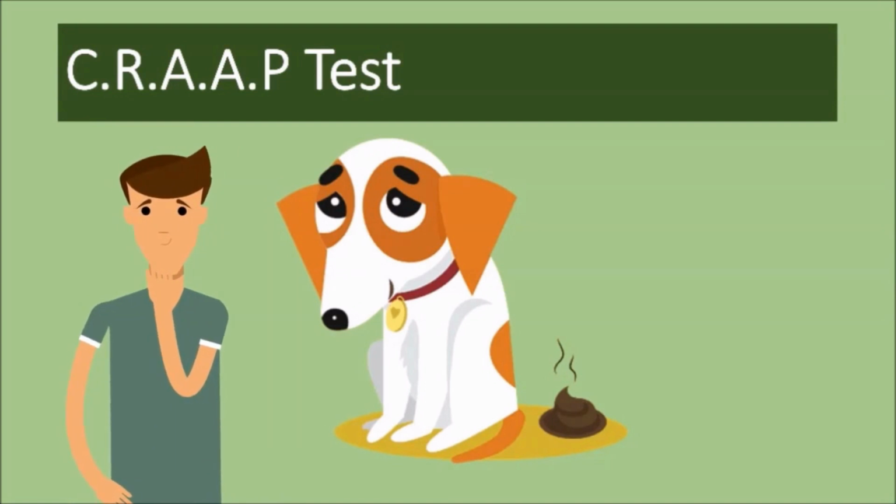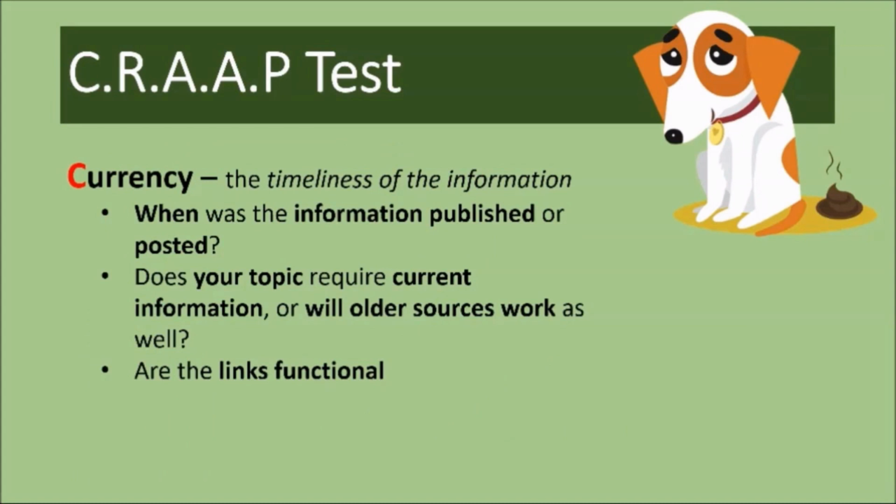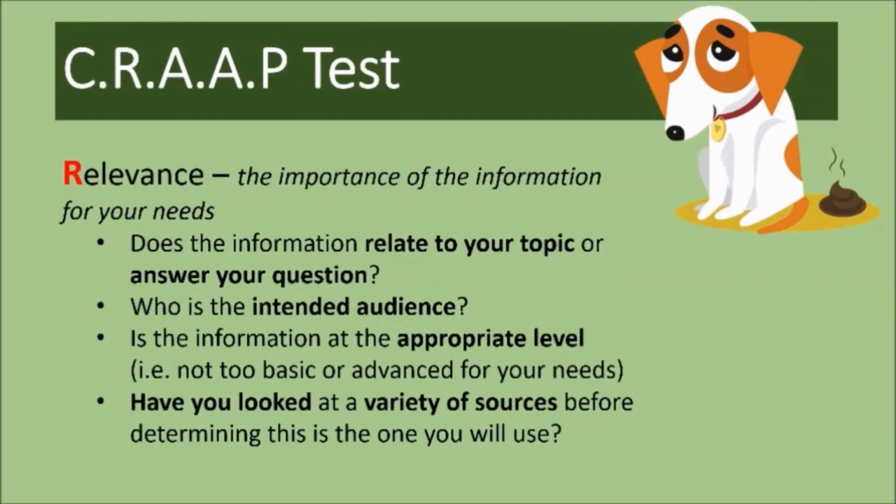Here's a quick test you can use to appraise any information you discover. C stands for currency, or the timeliness of the information. When was the information published or posted? Does your topic require current information, or will older sources work as well? Are the links functional?